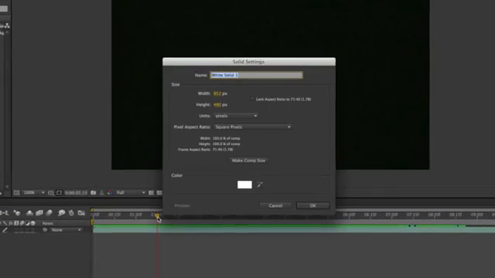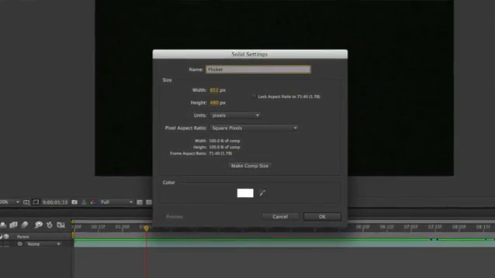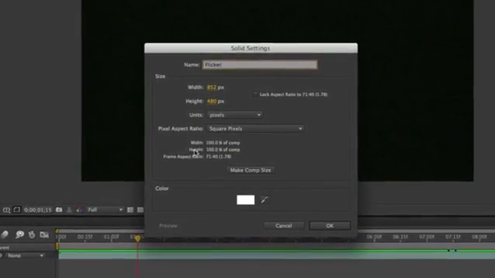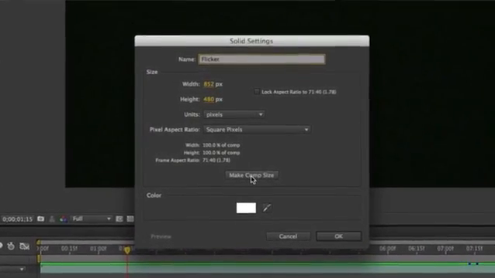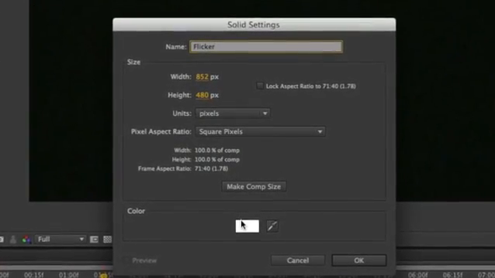So we're going to start off by creating a solid. Command Y or Control Y on Windows will do that. You want to make sure that your solid matches your composition settings, and you want the color to be set to white. You can name it whatever you want. I'll call it Flicker. Go ahead and click OK.